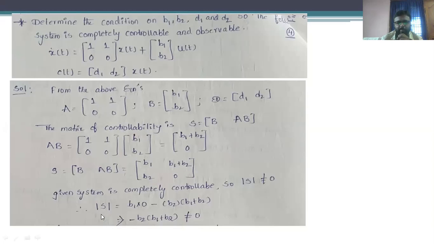So the determinant of the matrix S is equal to B1 into 0 minus B2 into B1 plus B2. So we have obtained the relation that minus B2 into B1 plus B2 is not equal to 0. Why? Because it is said that the particular system is completely controllable. That means this particular condition must not be equal to 0.